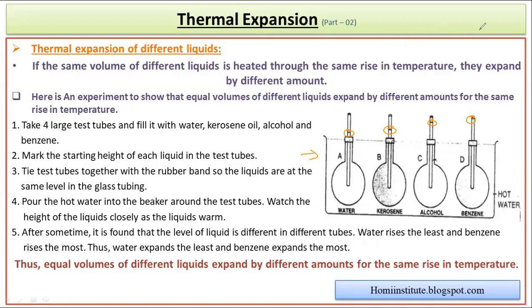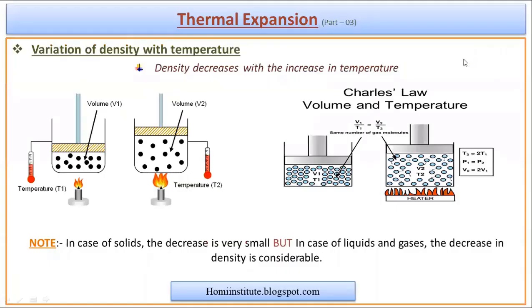And one of the reasons for this is that water has minimum expansion because water has high specific heat capacity, because of which it has a tendency to absorb a large amount of heat compared to any other liquid. So that we will discuss in class 10 syllabus, the specific heat capacity of water.